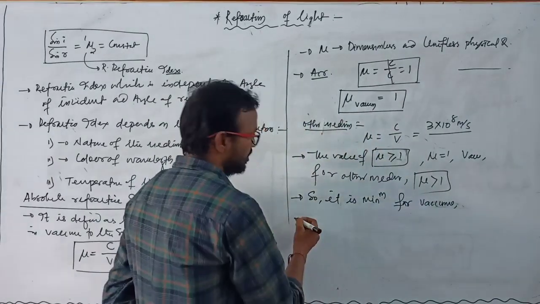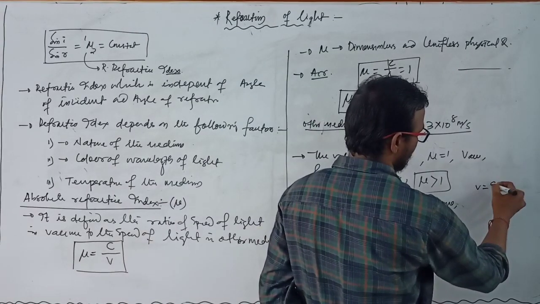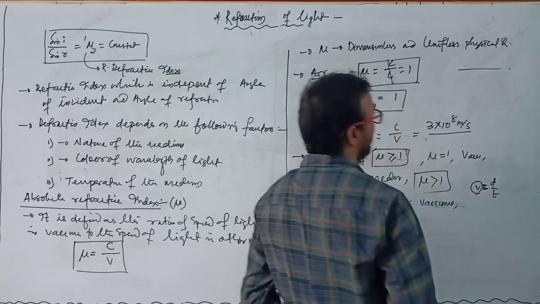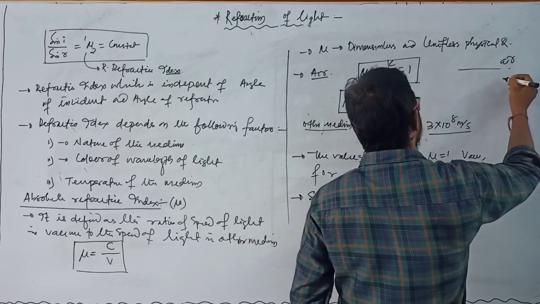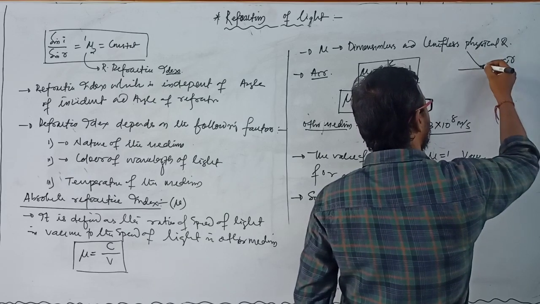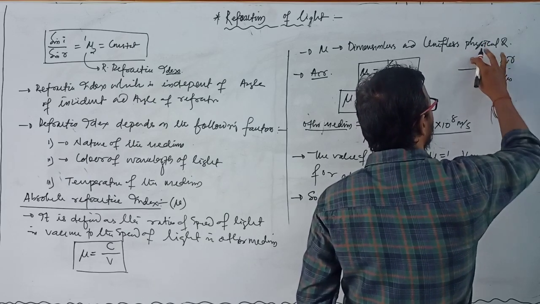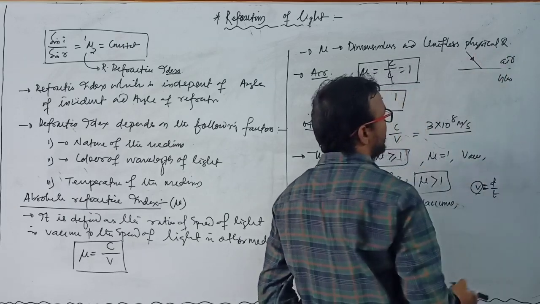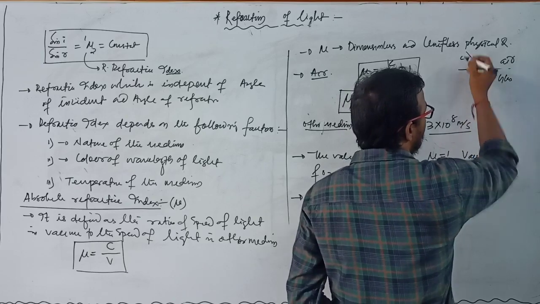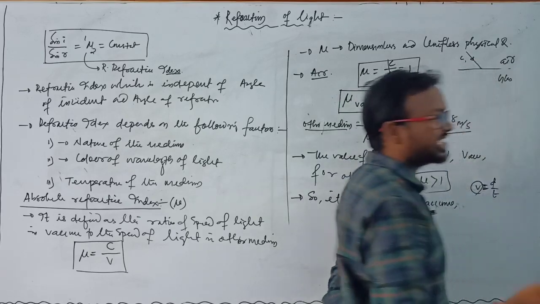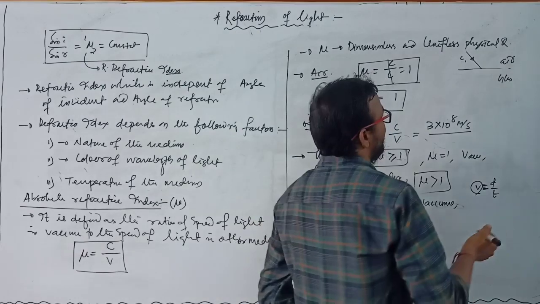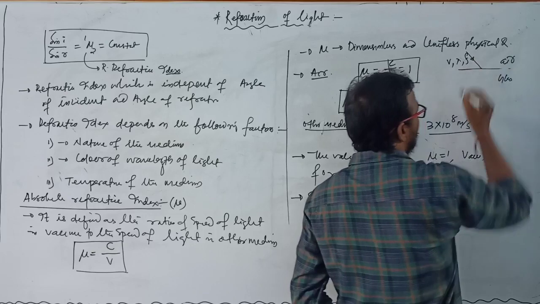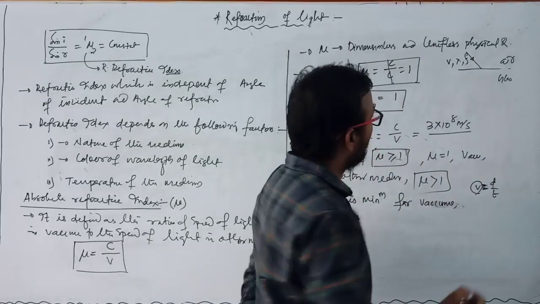You already know velocity equals distance by time, and we can consider the velocity of light in another medium. Suppose this is an air medium and this is another medium, say glass, and this is the interface. Light travels with speed C in air or vacuum. Light has three important factors: first velocity, second wavelength, and third frequency.